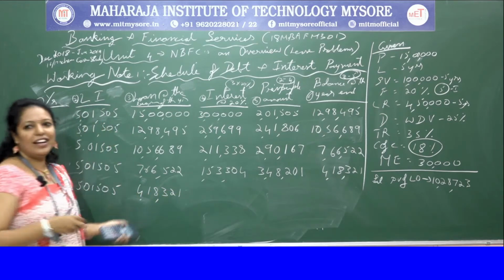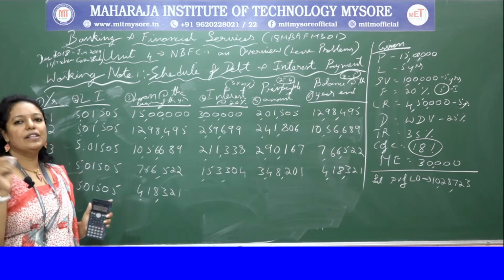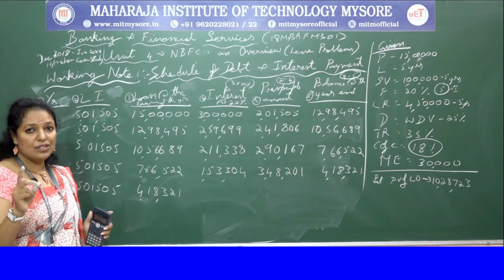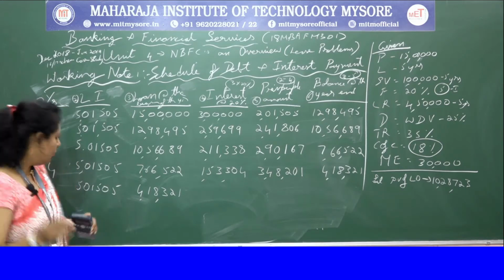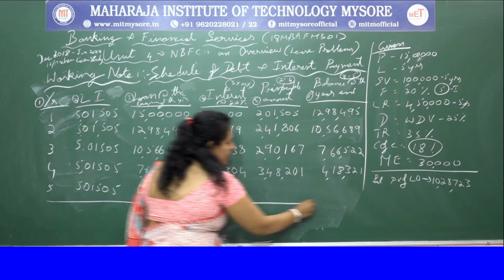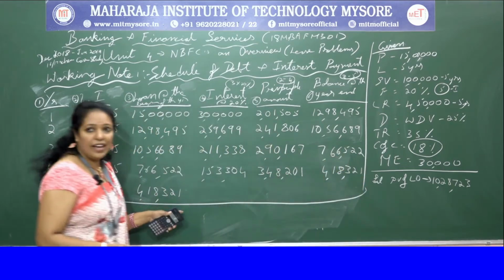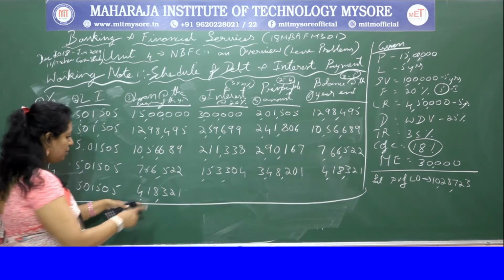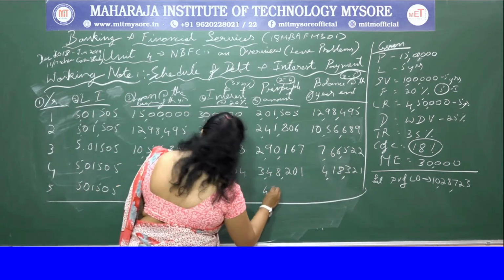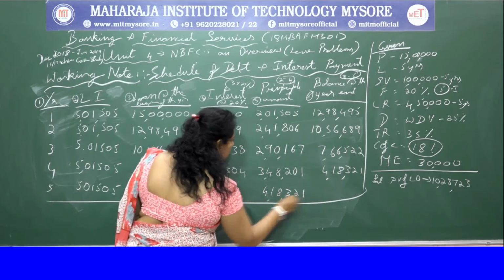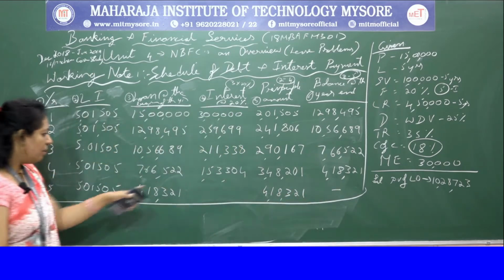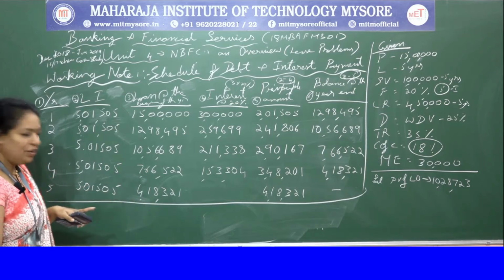Here I had told you that the difference between the loan installment and the balance at the end should be the same. Whatever balancing figure is there, we are going to write here. So this will be the same, 4,18,321, and the remaining figure we have to write.